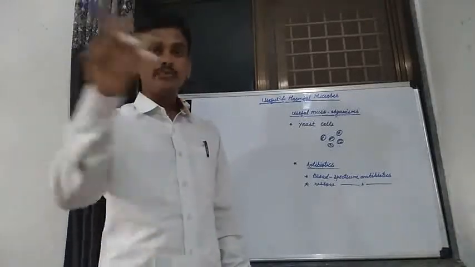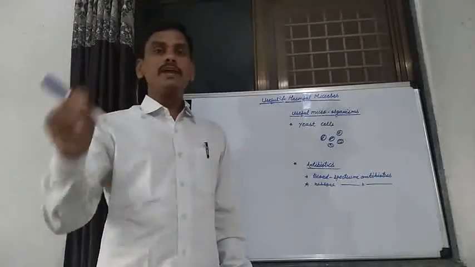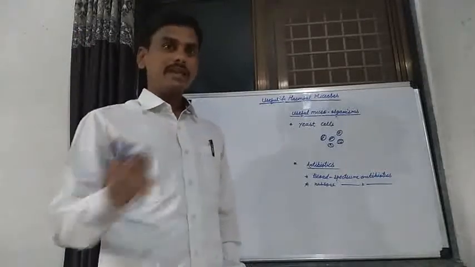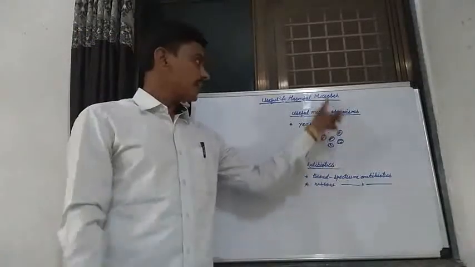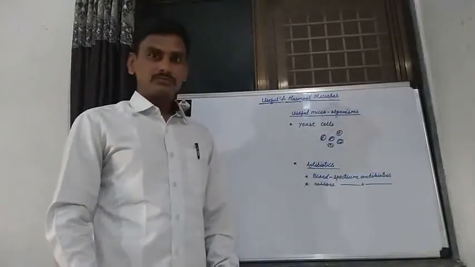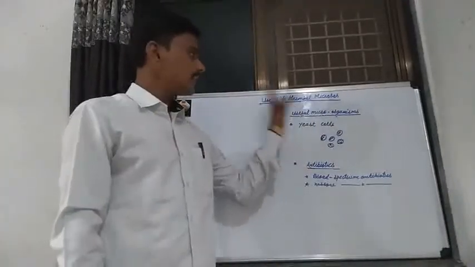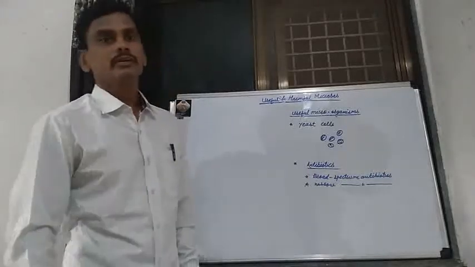These are the various ways, the various agents, by which microorganisms enter. Some are useful and some are harmful microorganisms.